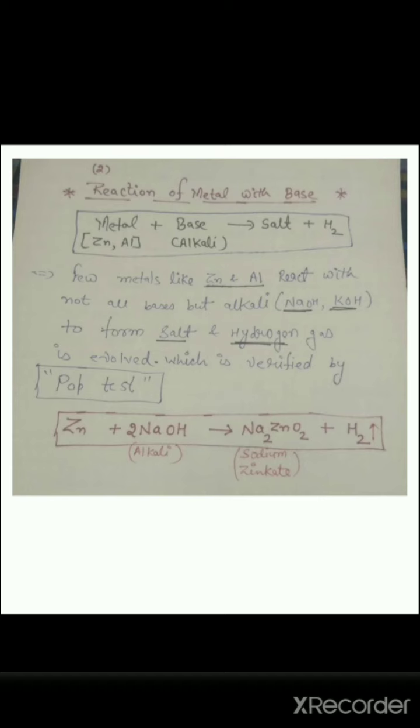So that is the specific reaction in which zinc or aluminium react with only alkalis to form salt, and hydrogen gas is evolved. So we can say metal reacts with bases to form salt and hydrogen, but the metal should be specific, which is either zinc or aluminium, and the base should be an alkali.